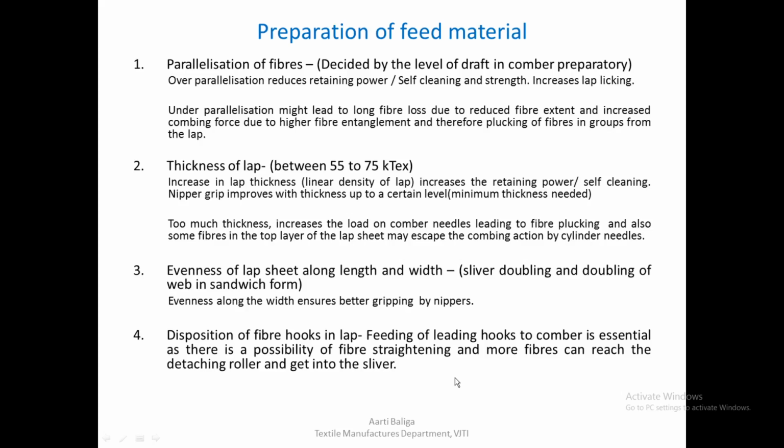So that is why we need to feed leading hooks to the comber, because the comber is able to increase the fiber extent when it comes to leading hooks. But as far as trailing hooks are concerned, it is not that efficient in opening them and increasing the fiber extent. That's why we have seen earlier that we need to feed leading hooks to the comber.